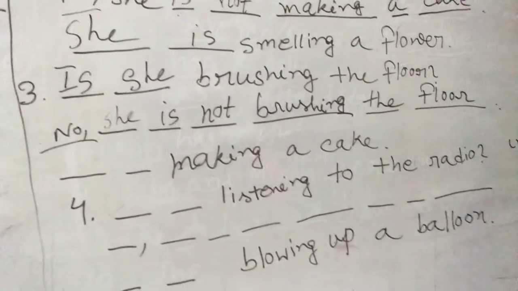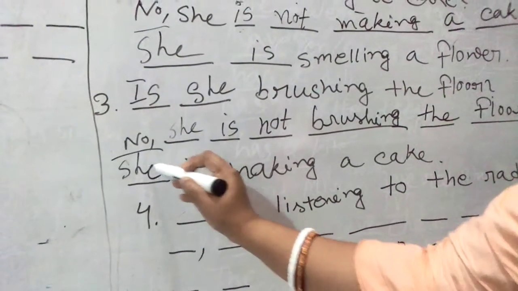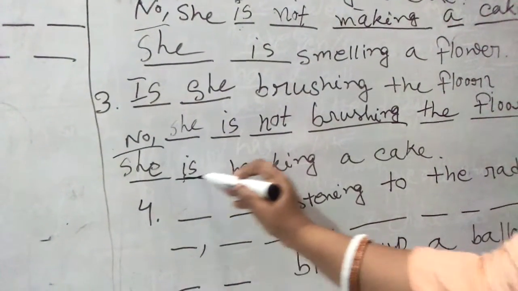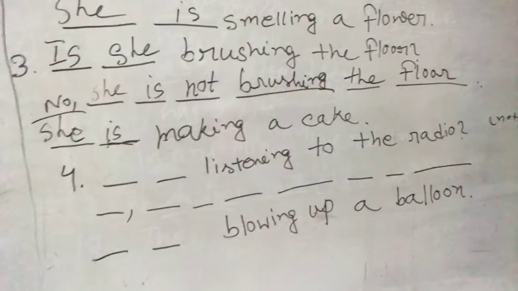So what's the right answer? What's the correct answer? She is making a cake. See, she is actually baking a cake. We can see she is doing something, a baked cake. So we can write she is making a cake. Okay.